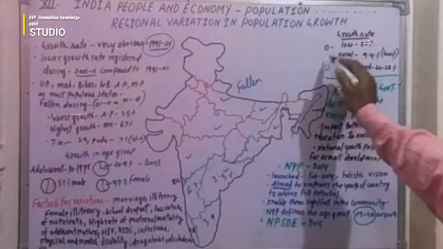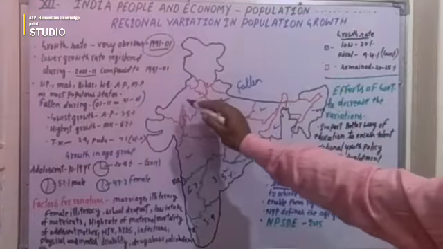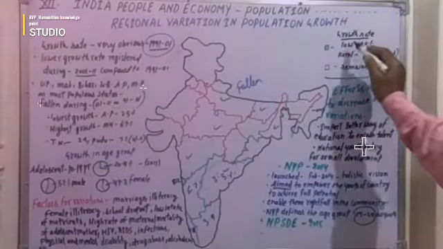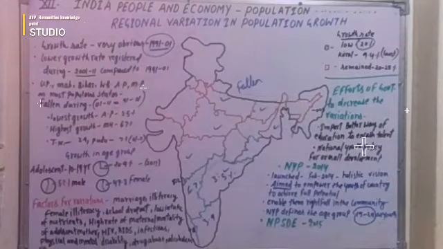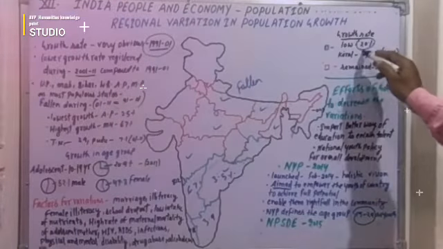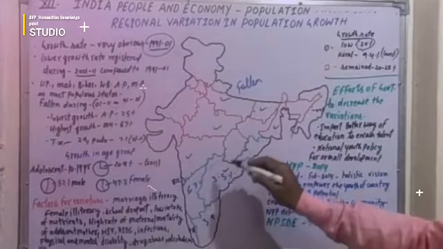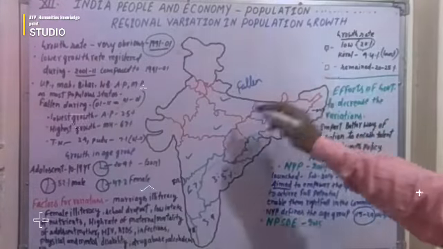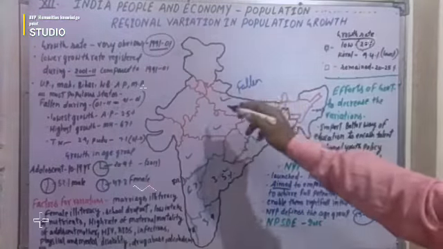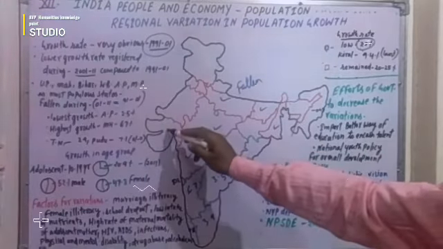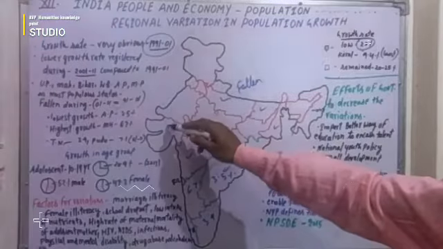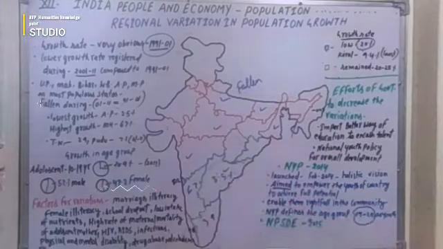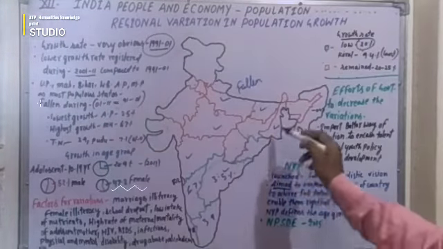So we will see the growth rate in the states where the red border has been seen. There is a 20% growth rate in these states, and Kerala is in green color, where the low growth rate has been seen, and in the red borders you can see the high growth rate in these states. These are the states you can see: Rajasthan, Gujarat, then Punjab, Haryana, then UP, then Maharashtra, then Chhattisgarh, Jharkhand, Bihar, West Bengal and Assam.